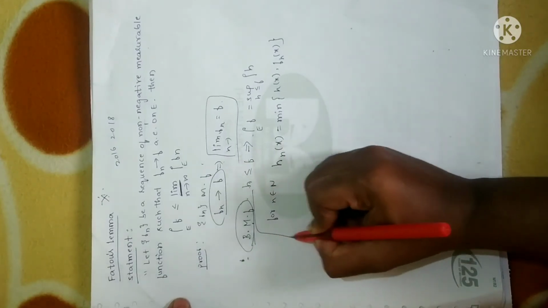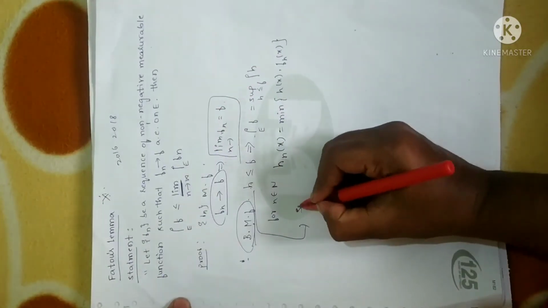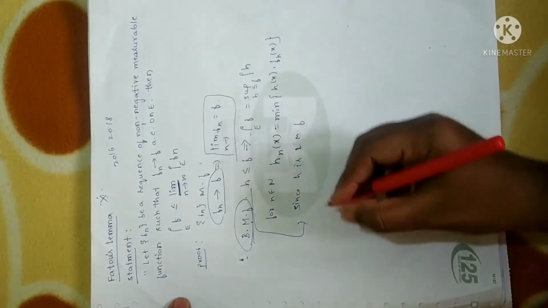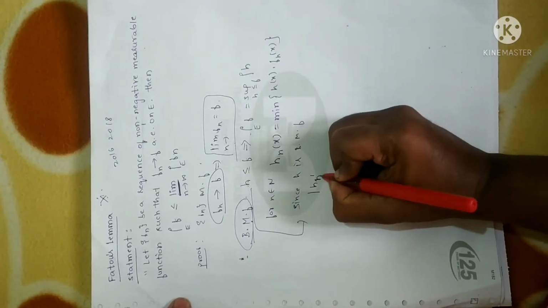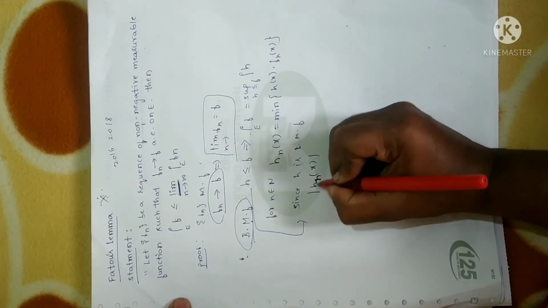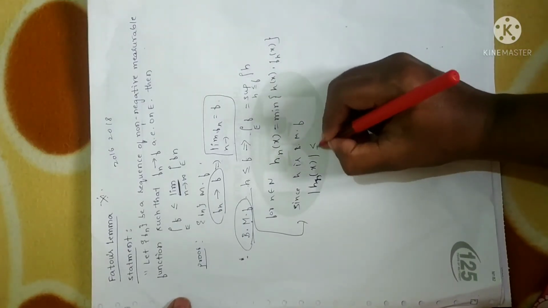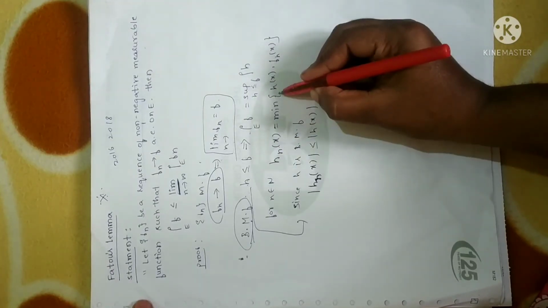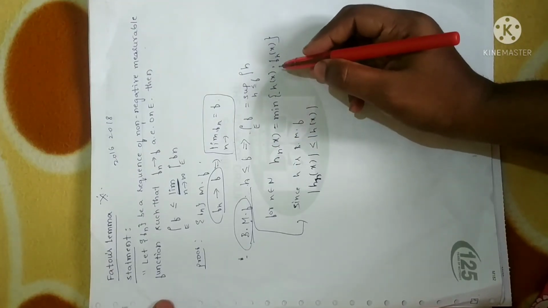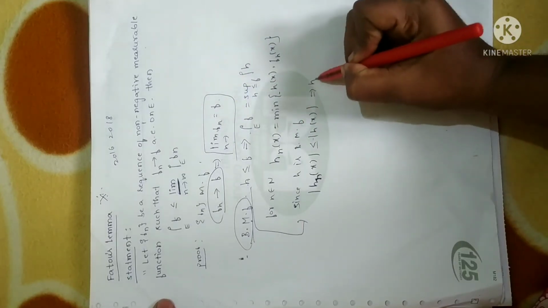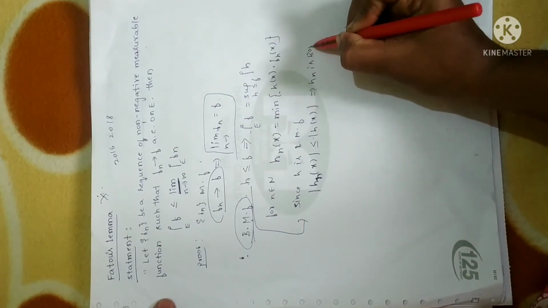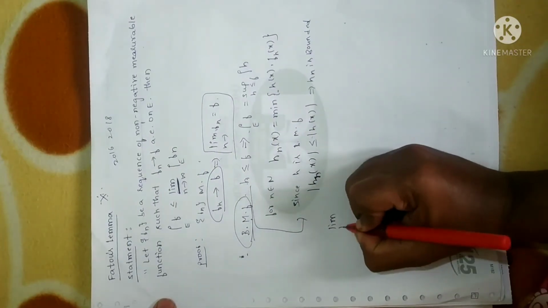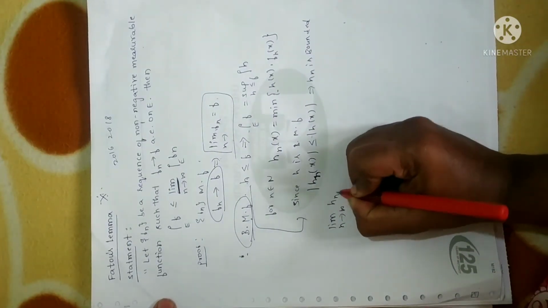Since h is a bounded measurable function, as per the bounded concept I can write that when you take the modulus of hn of x, that should be bounded by h of x. Why? Because hn of x is chosen as the minimum of h of x and fn of x. So this implies hn is bounded.